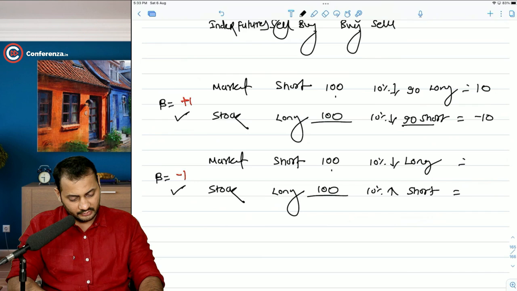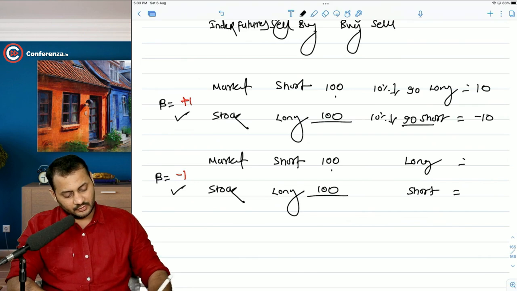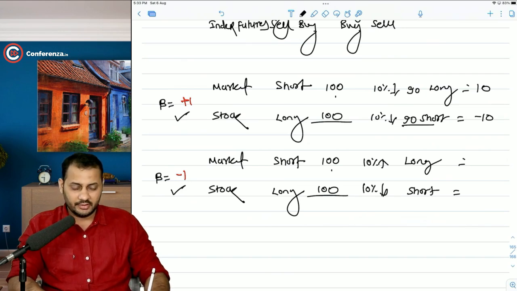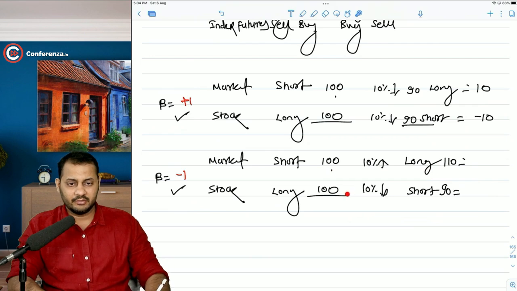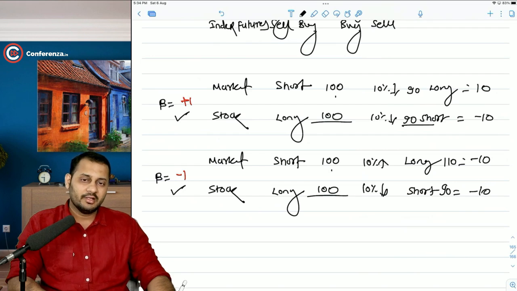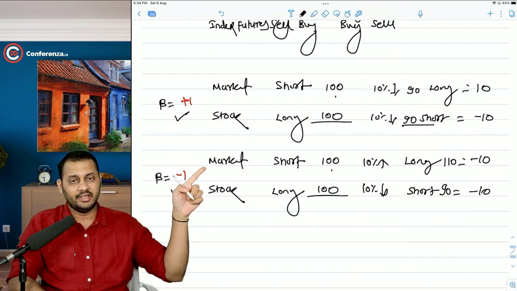Let's do one thing. Let's change the percentage. Let's say the market is going up by 10% and the beta is negative. That means the stock will go down by 10%, right? So this will be 110 and this will be 90. Am I right? 10% up from 100 is 110, 10% down from 100 is 90. And you are buying at 110, sold at 100. What is happening? 10 rupees of loss in this case also. Why? Because you took the opposite position in the market, index futures.